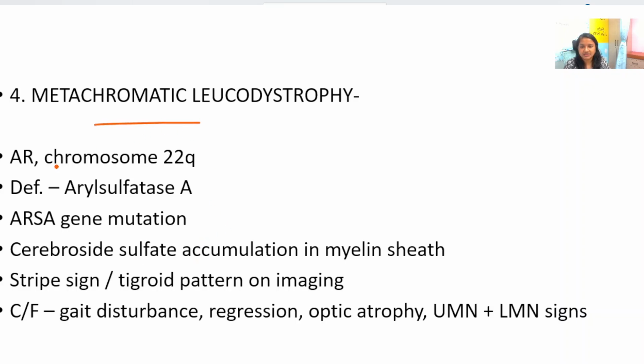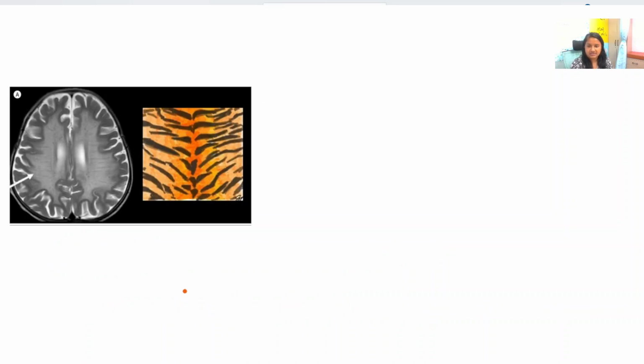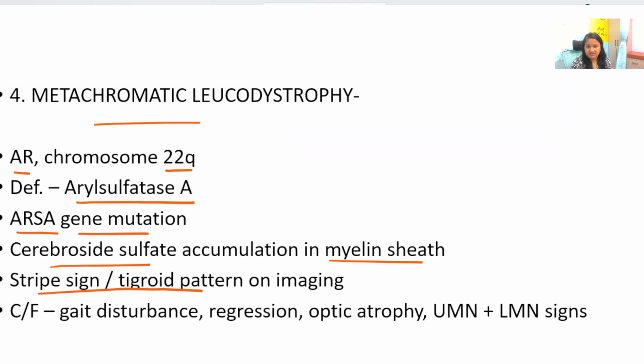Metachromatic leukodystrophy, autosomal recessive inheritance, chromosome 22q involvement, deficiency of aryl sulfatase A enzyme. There is gene mutation, ARSA gene mutation, and there is accumulation of cerebroside sulfate in the myelin sheath. The typical pattern on imaging is the stripe sign or the tigroid pattern. Like you can see, this is the tigroid pattern or stripe sign seen on the imaging.